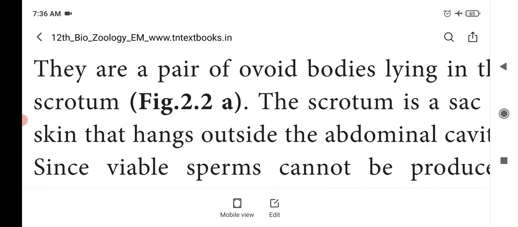For that reason only, the testes are placed outside the abdominal cavity. Thus, the scrotum acts as a thermoregulator for spermatogenesis. Spermatogenesis means formation of sperms.